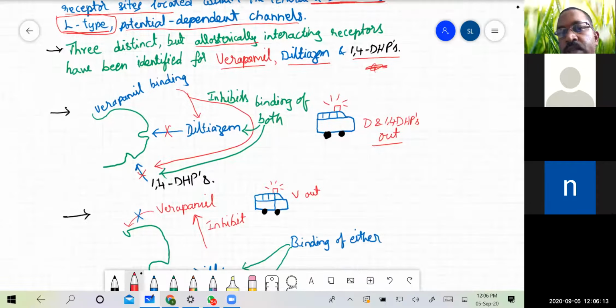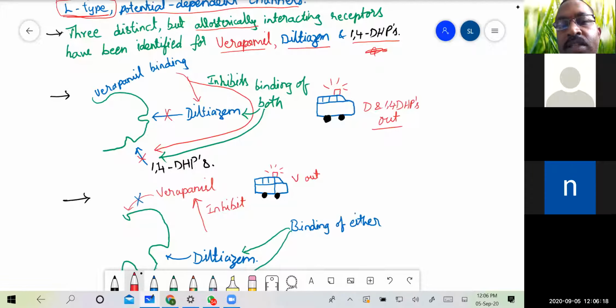So here I've just drawn a diagram for a simplification of the mechanism of these three sites. This is an imaginary diagram for you to understand. There are three sites: the site for verapamil, the site for diltiazem, and the site for 1,4-dihydropyridines.